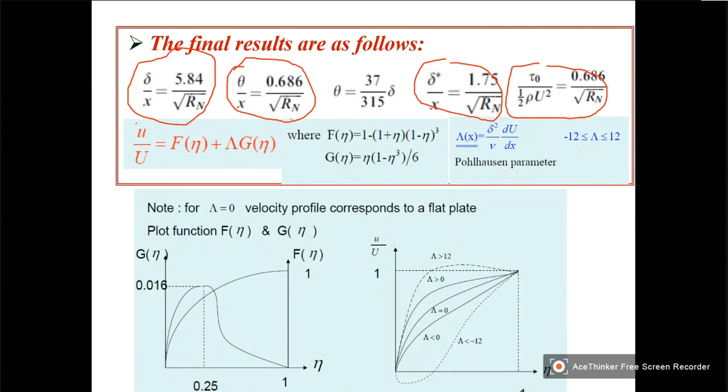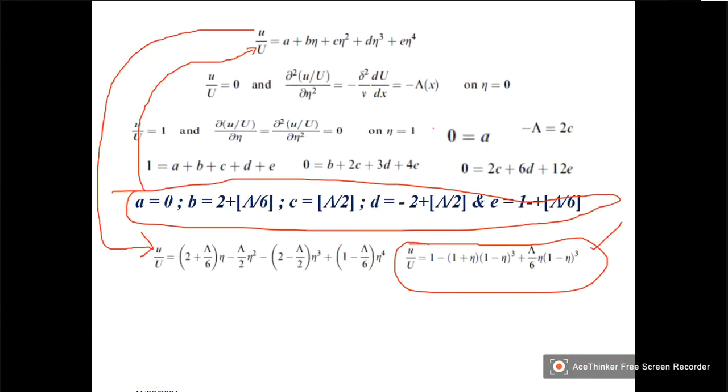And now this u by U is written as sum of two functions, where f eta is this one and g eta is this one. See this equation.